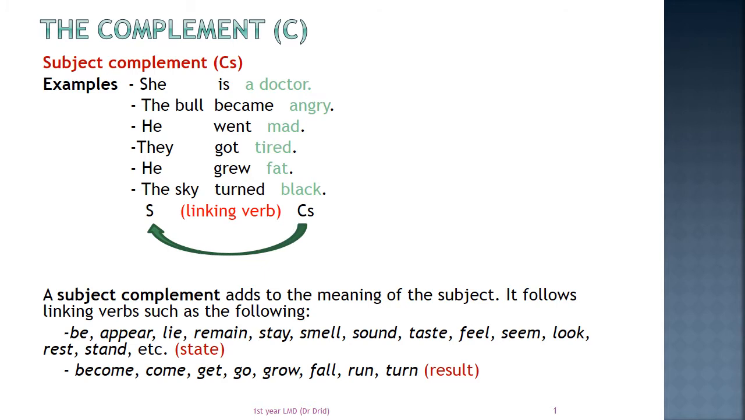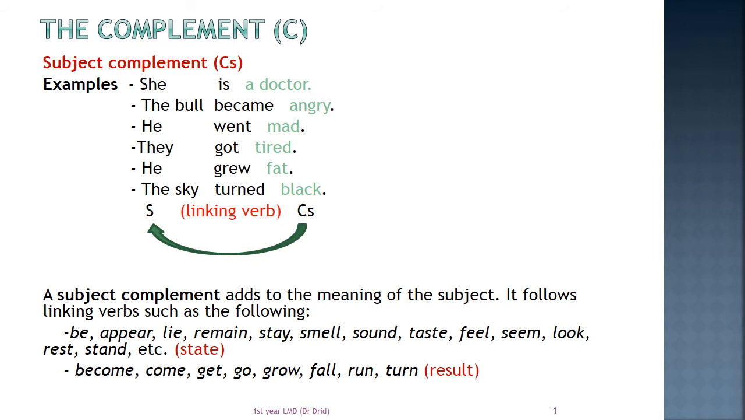So the subject complement in these sentences sometimes is a noun phrase, like in example 1, she is a doctor. And sometimes it is an adjective, as is the case in sentence 2: angry or mad, tired, fat, black. All these are subject complements.